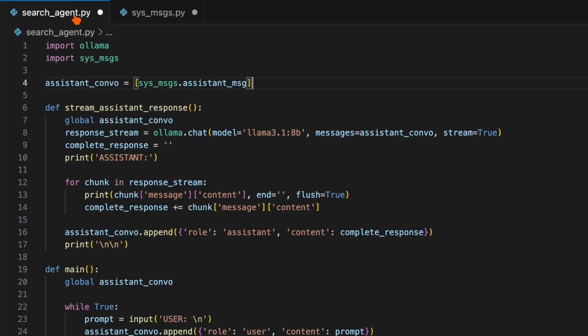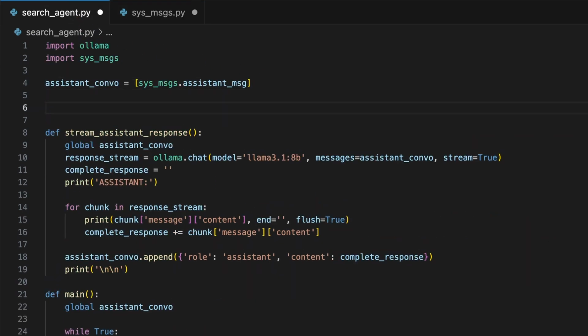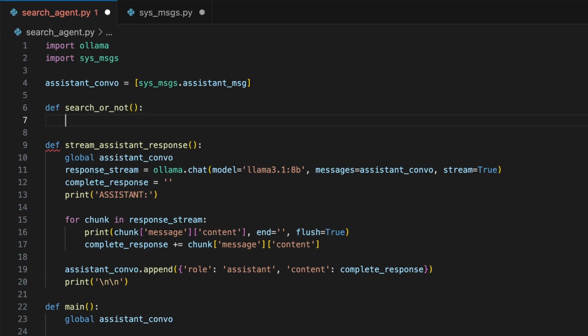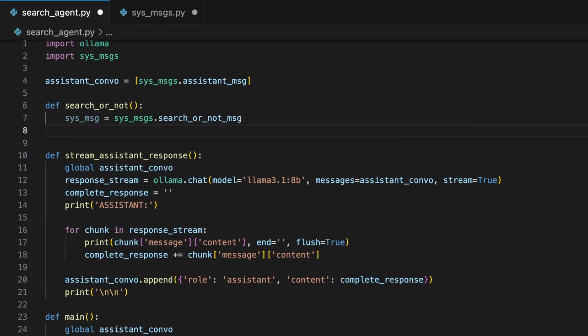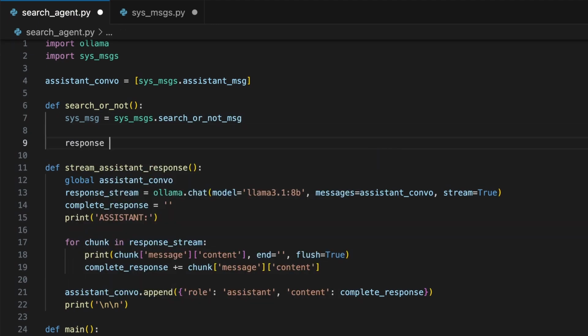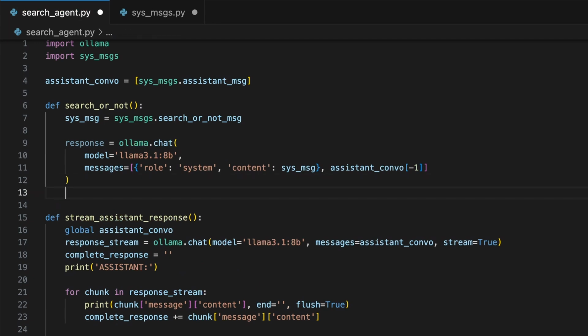Back in your search agent file, define a new function above the other functions named search or not. We can set sys_msg in this function as the search or not message. As the response variable, we can use the Ollama chat function to generate our response, sending the formatted system message and the last message in assistant convo.